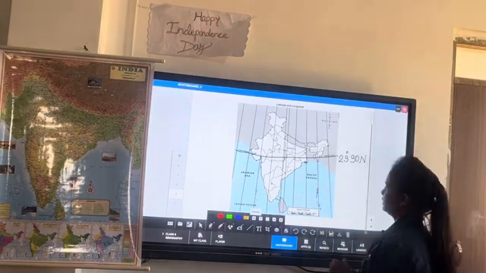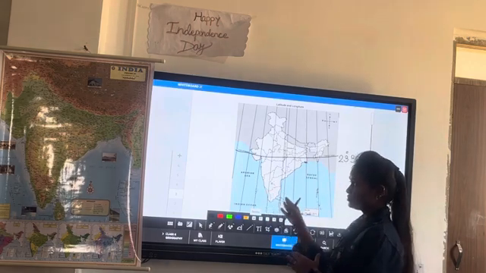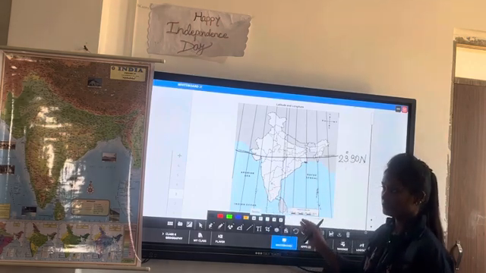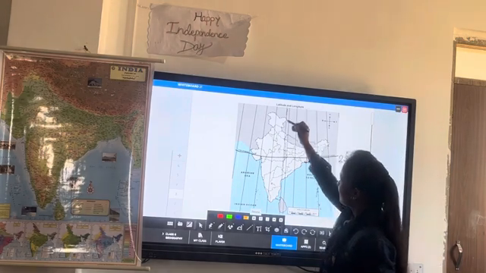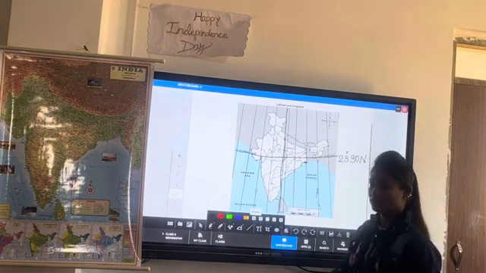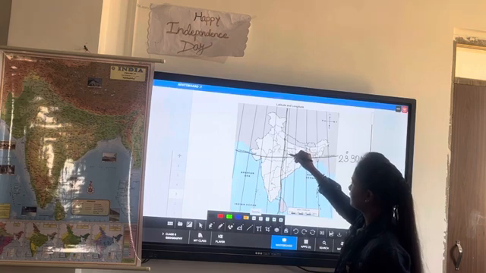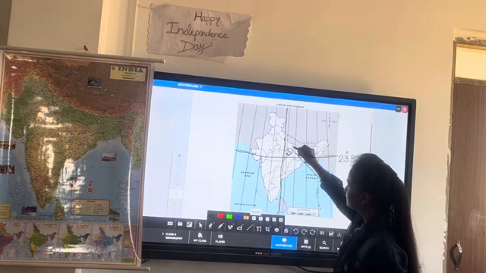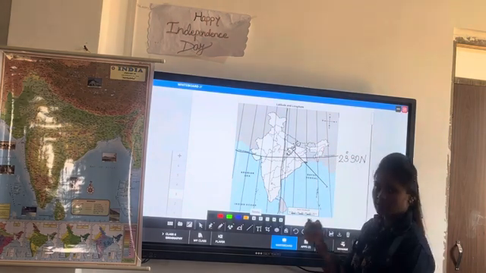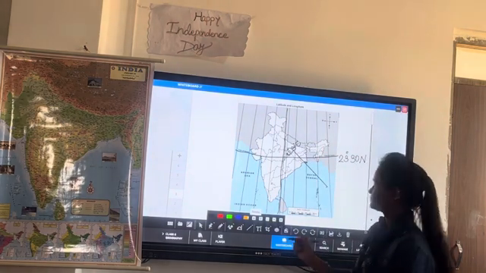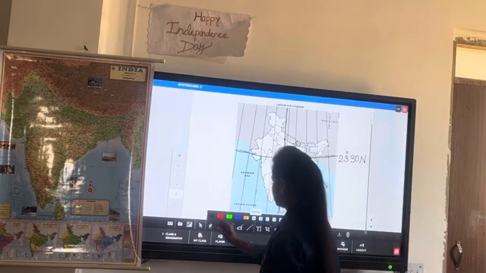Correct? Yes, ma'am. And Indian Standard Time according to the longitudes. Look at here. Indian Standard Time passes from the Mirzapur. From where it is passes? Mirzapur at what degree? 82 degree 30 minutes east. Okay? Is it correct? Yes, ma'am. Now, what is the mainland of India? Let's discuss.